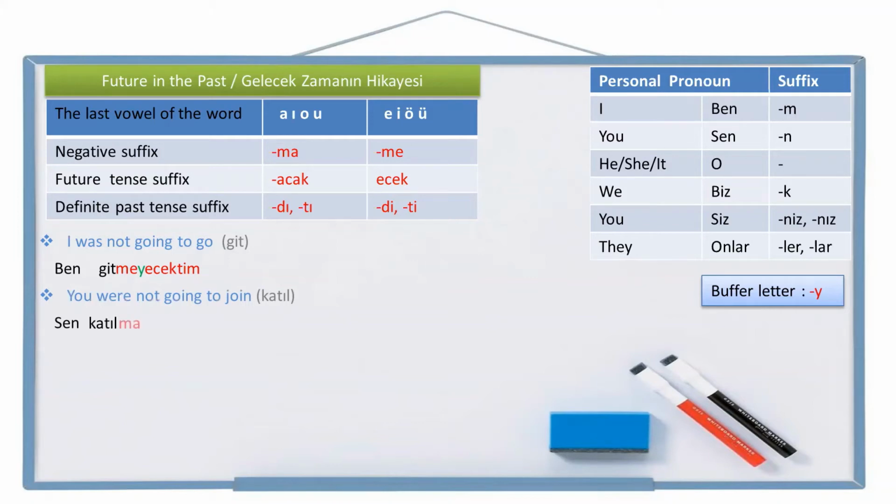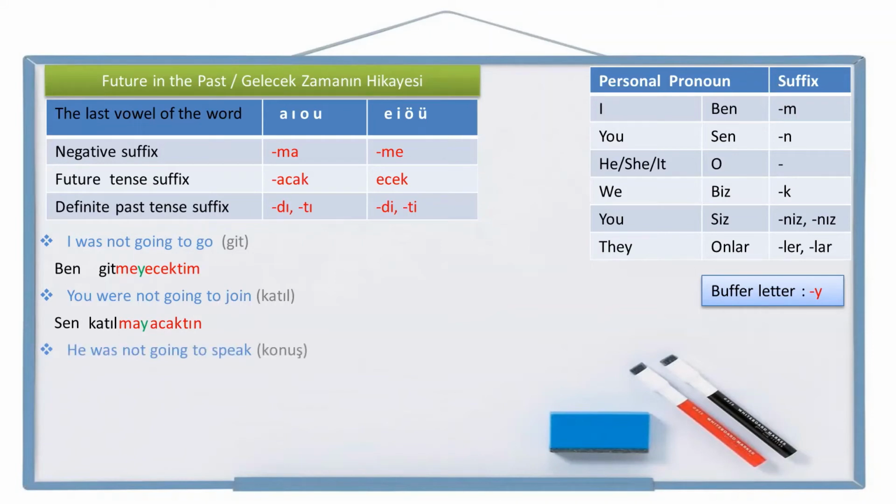Not join, katılma. Not going to join, katılmayacak. But I need a buffer letter between the vowels. Katılmayacak. And the definite past tense, were not going to join, katılmayacaktı. And the personal pronoun suffix to the end. Sen katılmayacaktın. You were not going to join. Sen katılmayacaktın.